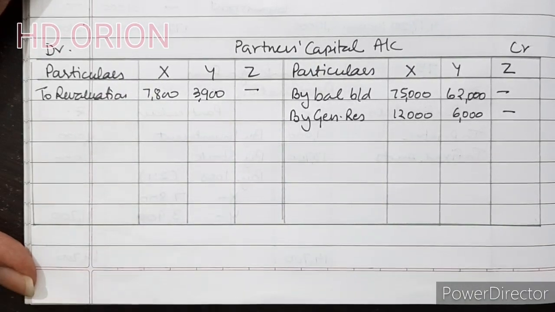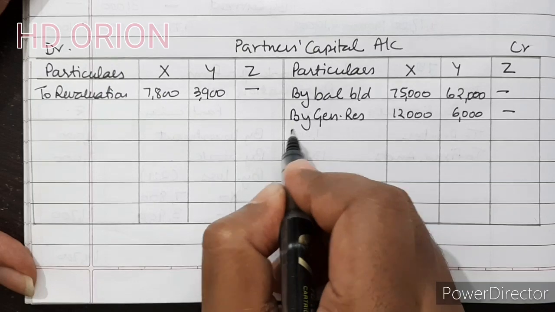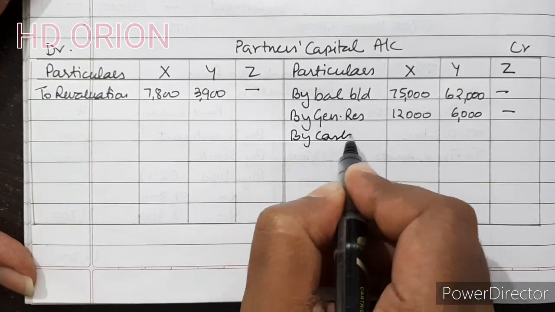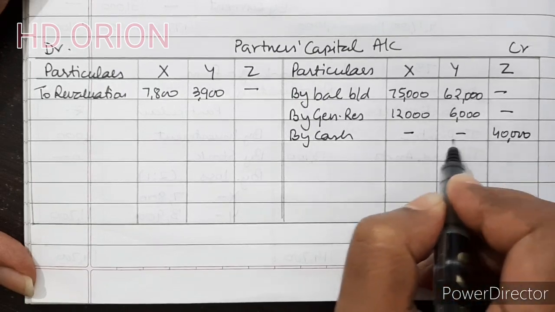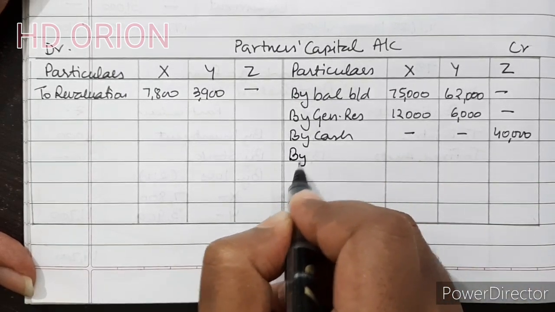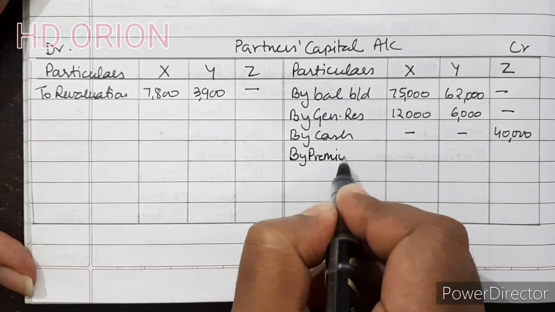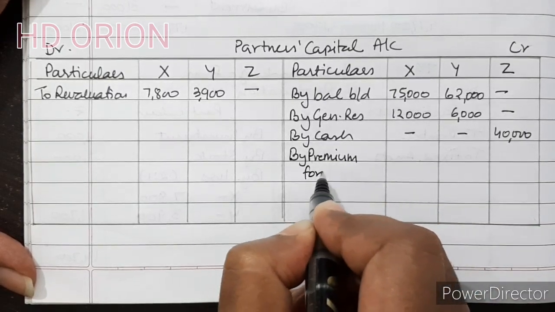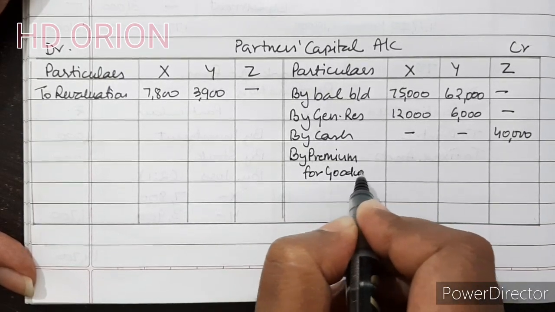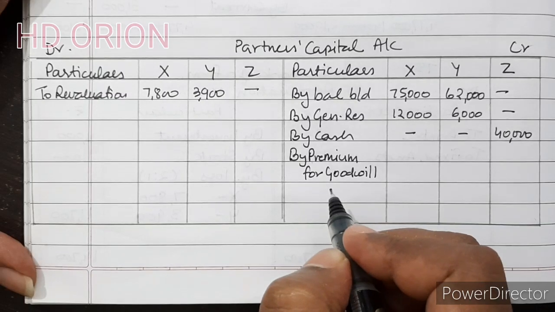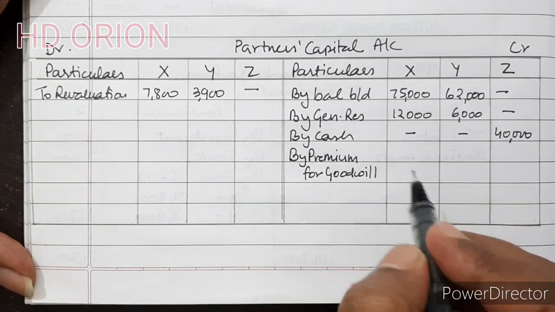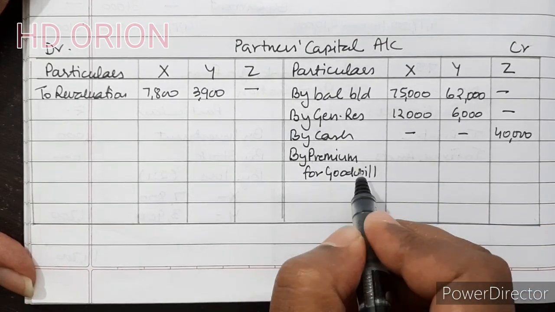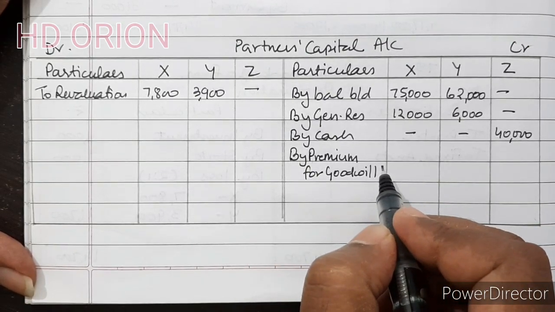Okay, then new partner is bringing capital, so by cash Z is bringing rupees 40,000 and by premium for goodwill. Premium is 15,000 and it will be given in sacrificing ratio, and here sacrificing ratio is 2:1.